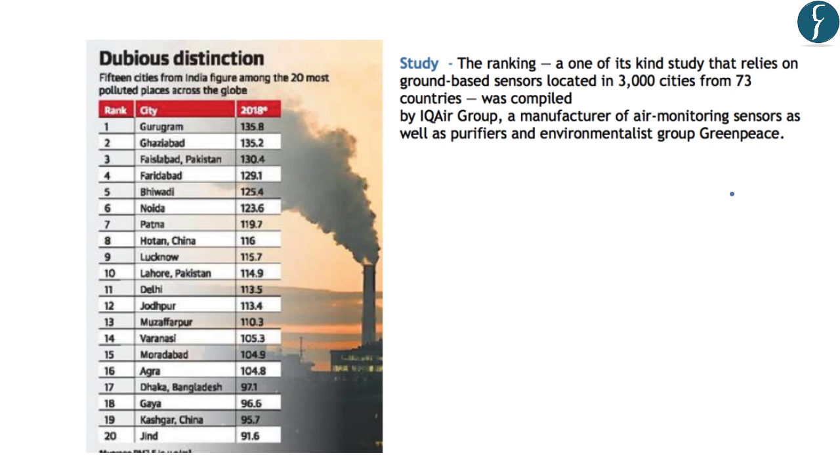So, as you can see in this, Gurugram topped the top 20 polluted cities around the world. And in these top 20 polluted cities of the world, 15 cities are from India. So, this highlights the gravity of pollution in Indian cities. This study was conducted by the IQAir Group, which manufactures air monitoring sensors as well as purifiers, and the environmentalist group Greenpeace.